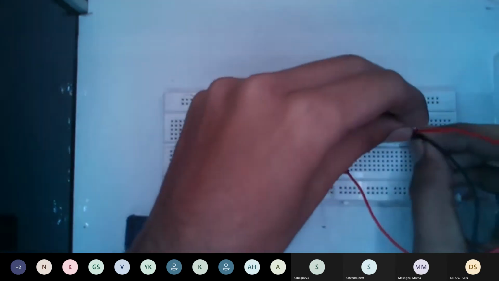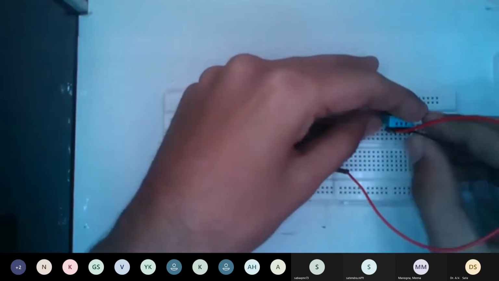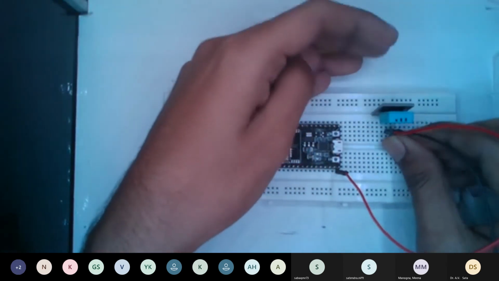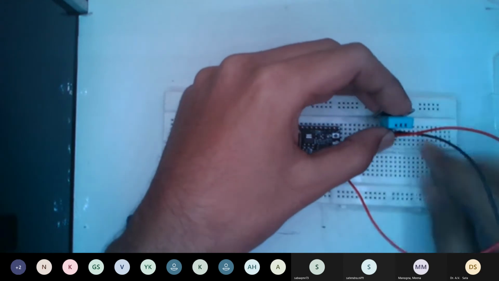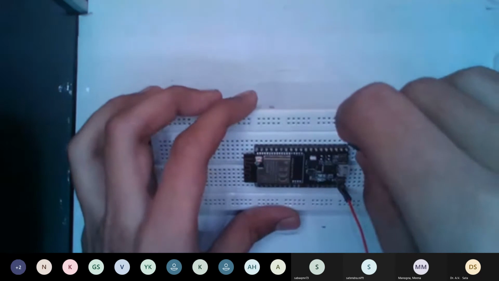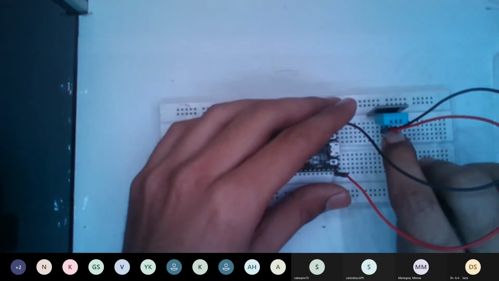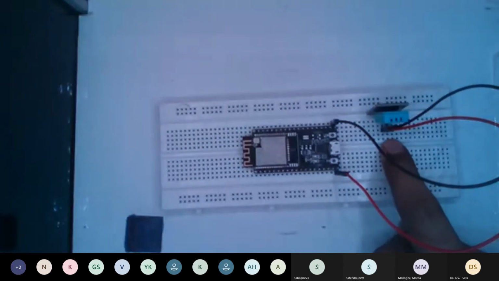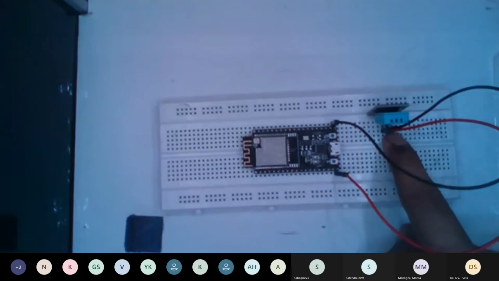The last pin is the ground, and I am going to connect it with the black wire over there. I'm using male to male wires because these breadboards have a valley over there, so I'm able to connect with male to male jumper wires.